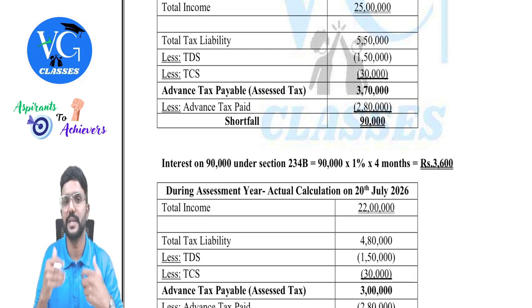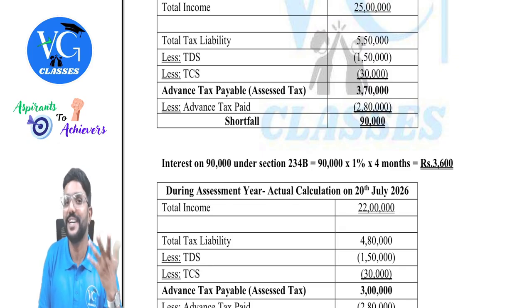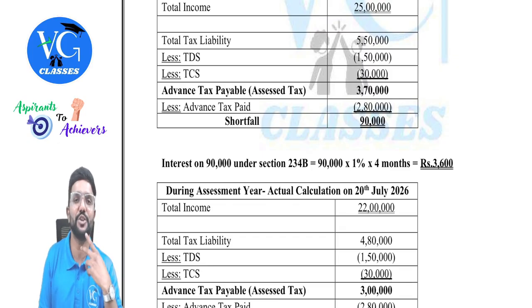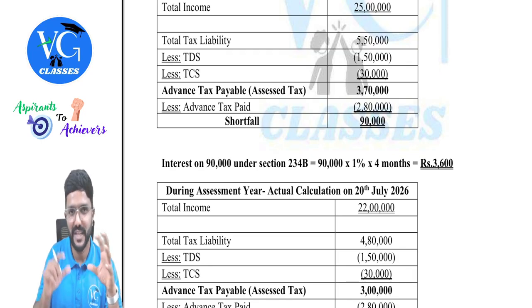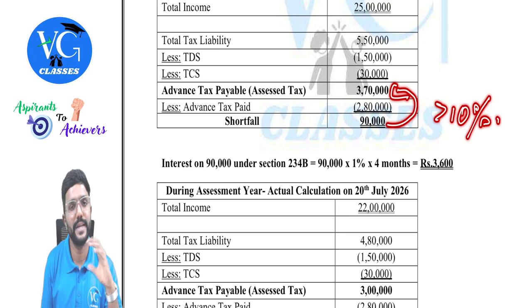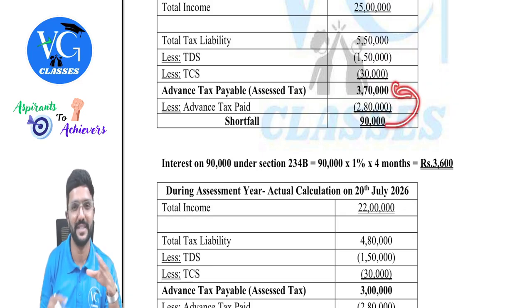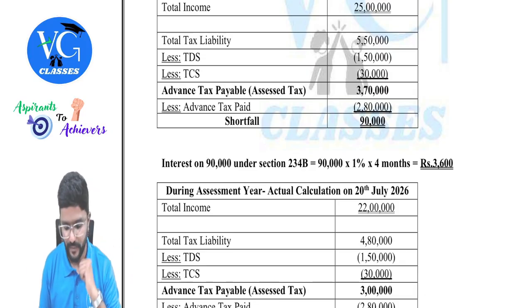And you can also check this in another way. Guys, if the shortfall is up to 10%, they're okay to accept it. If the shortfall is more than 10%, they're telling on the entire shortfall, pay the interest. So you can check this in another way also. Divide 90,000 by 3,70,000. If it is more than 10%, then on the entire shortfall, interest would be charged. Is that clear?